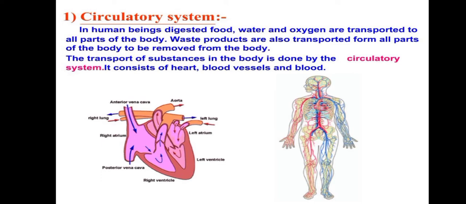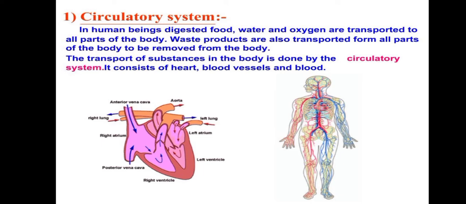In the human digestive system, the foods are digested and absorbed, and then they are transported to all the parts of the body by the blood. The blood circulatory system makes food, water, and oxygen available to every part of the body and helps in removing the waste materials of the body like carbon dioxide, etc.